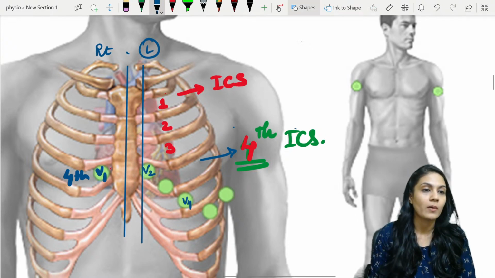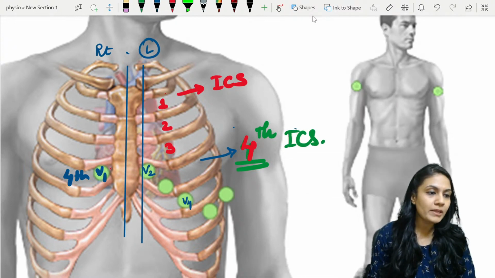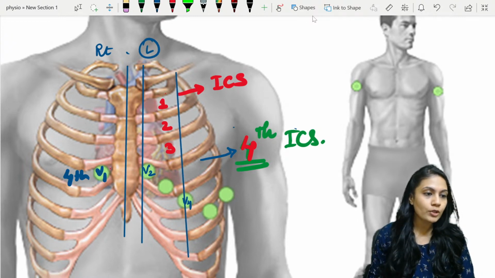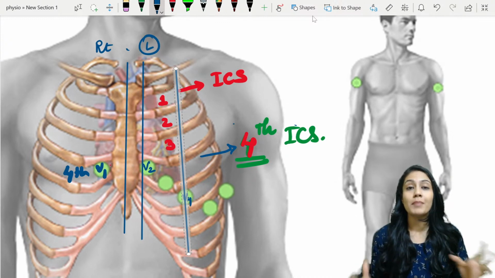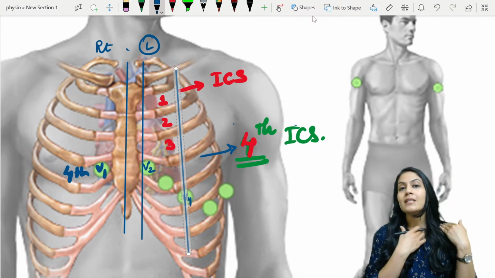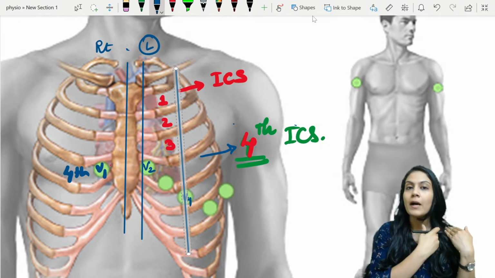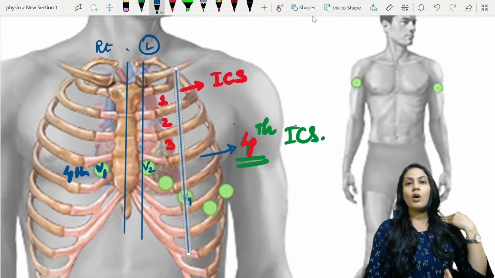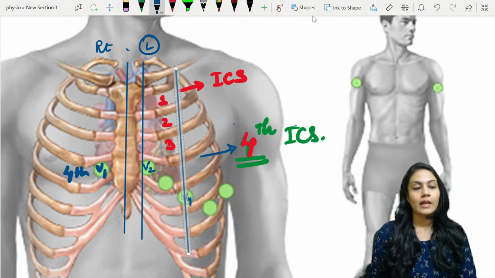Just concentrate over here. Now, the third imaginary line, if I draw it through the clavicle, I'm going to call it the mid-clavicular line. Why? Because it is in between the clavicle, right? I'm going to take the middle part of the clavicle and draw a perpendicular line to it. That will be called the mid-clavicular line.